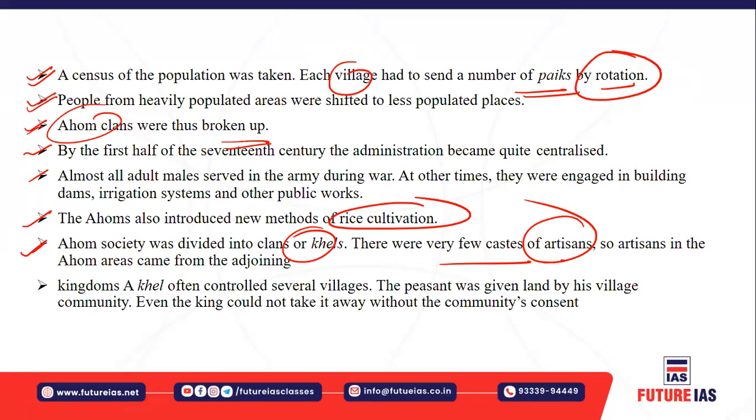The peasants were given land by the village community, and even the king could not take away the land without the community's consent. So they were very powerful, right? Such clans were very powerful in that aspect.